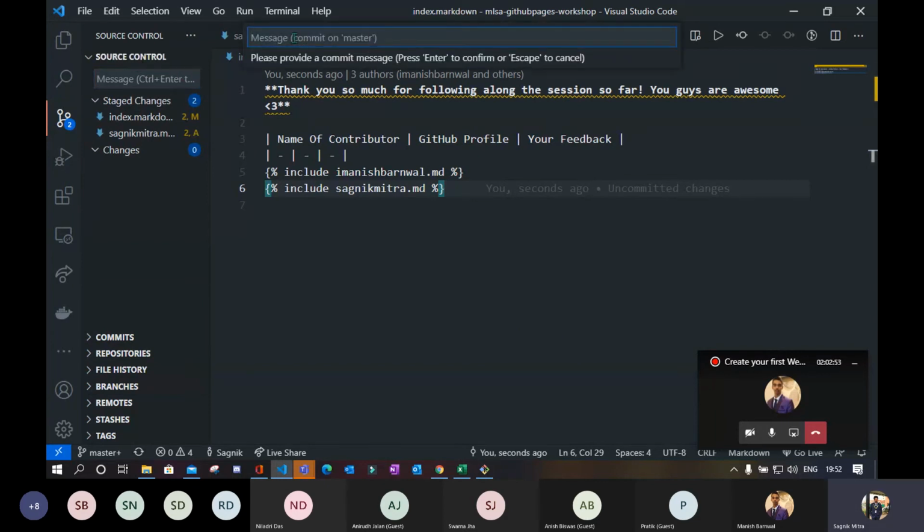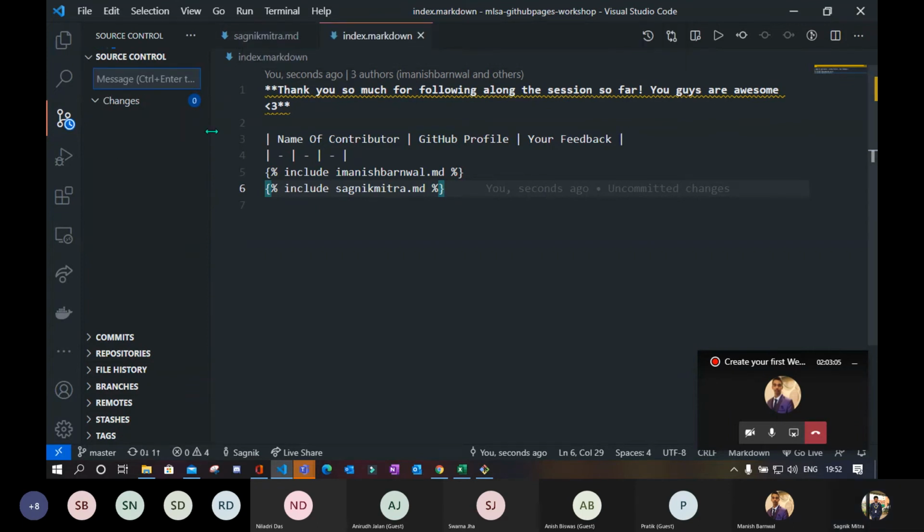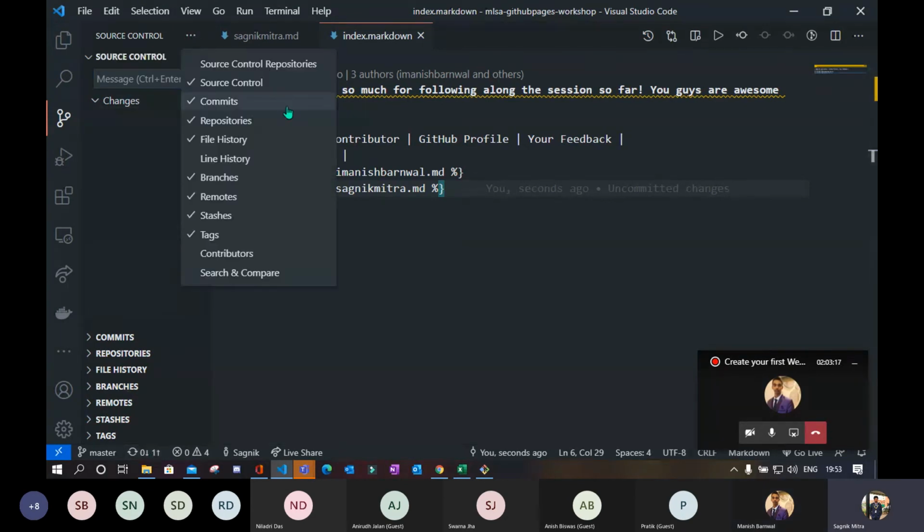I will write a message. This is a commit from Shagnik Mitra. You can write a name, so I will merge it by knowing your name. All right. And so you will see that changes 0 means all the changes are done.